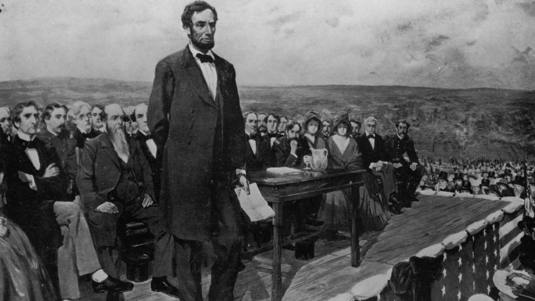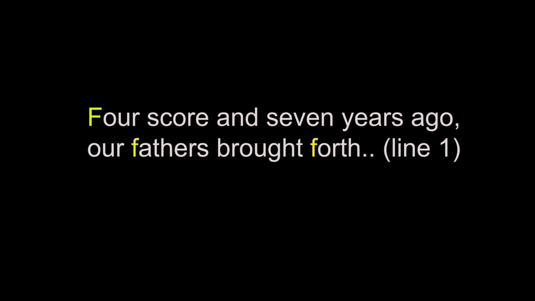The Gettysburg Address was given after the most deadly battle of the Civil War, showing war as a destructive force. The opening line, "Four score and seven years ago, our fathers brought forth on this continent," uses alliteration, words with the same beginning consonant sound close together in a series, shown by the repetition of the letter F.